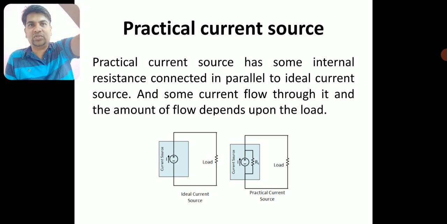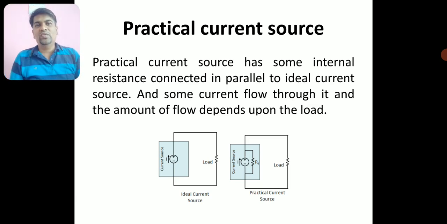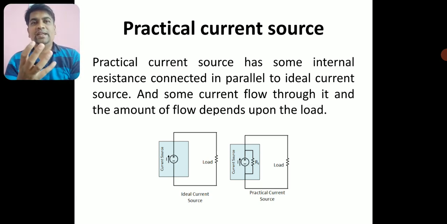In a practical voltage source, there is a series internal resistance. But in a practical current source, there is an internal resistance connected parallel to the ideal current source. Some current flows through it, and the amount of flow depends upon the load. Now it cannot deliver exactly the constant current.